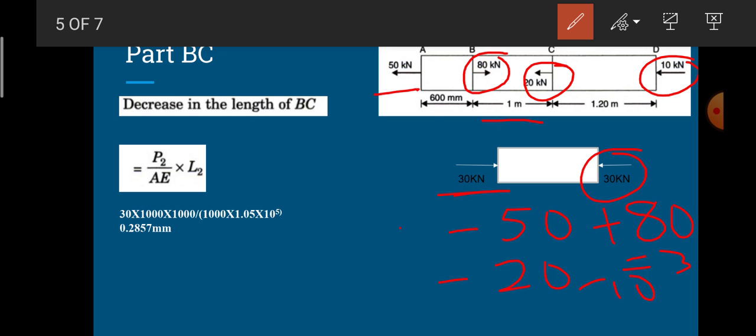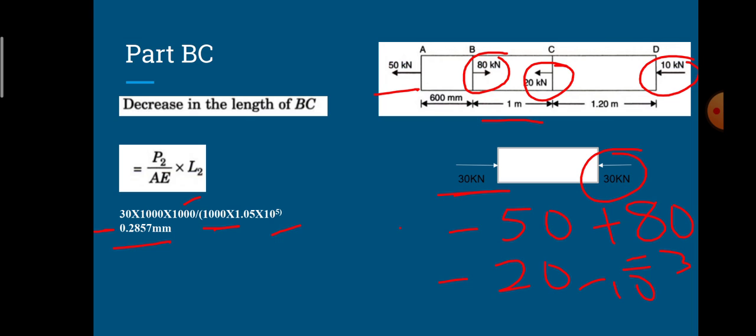Converting that into mm, it is 1 into 10 power 3, or 1000, divided by area, which was the same, 1000, into 1.05 into 10 power 5, which was the Young's modulus. After simplification I got 0.2857 mm. But here we need to mention the sign convention as negative, because it is subjected to the compressive load.